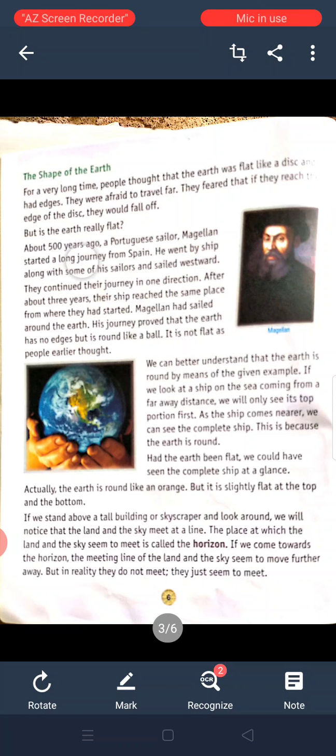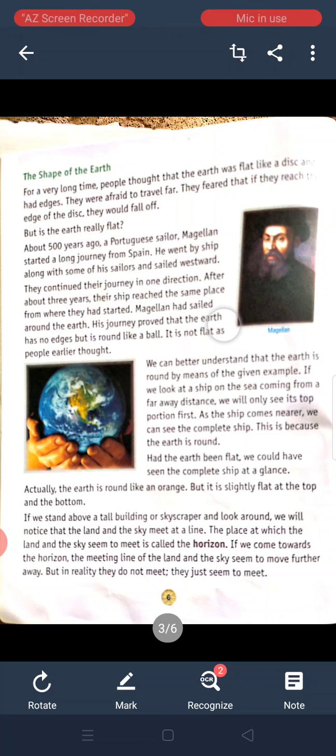But is the earth really flat? About 500 years ago, a Portuguese sailor, Magellan, started a long journey from Spain. He went by ship along with some of his sailors and sailed westward. They continued their journey in one direction. After about 3 years, their ship reached the same place from where they had started. Magellan had sailed around the earth. His journey proved that the earth has no edges but is round like a ball. It is not flat as people earlier thought.